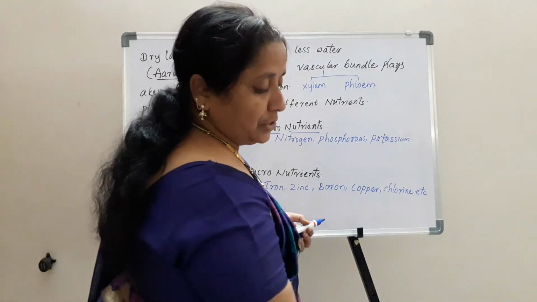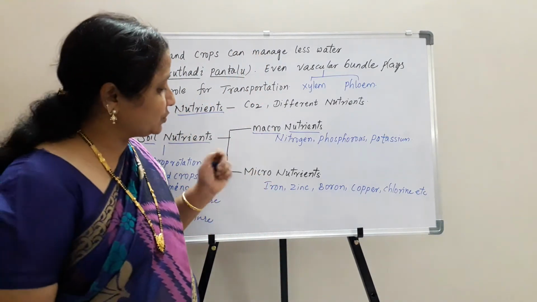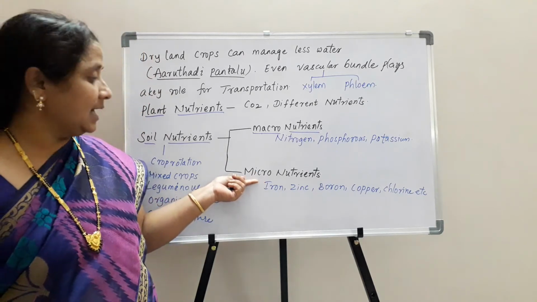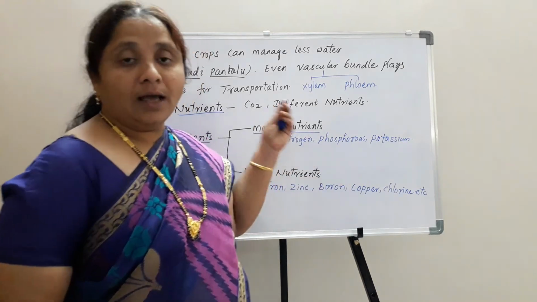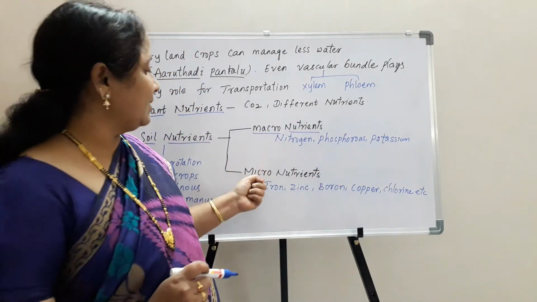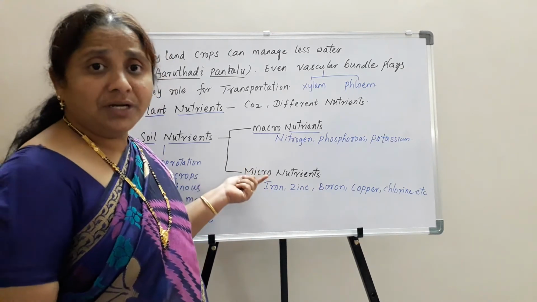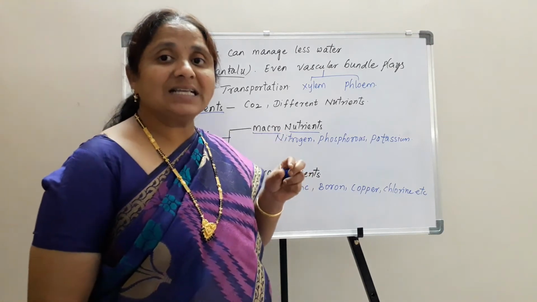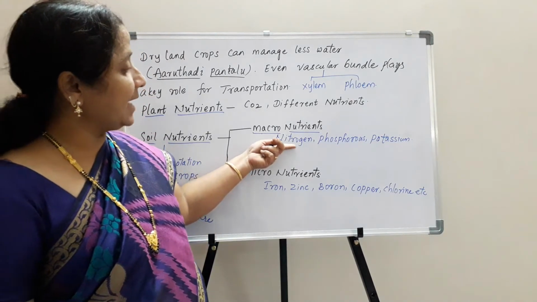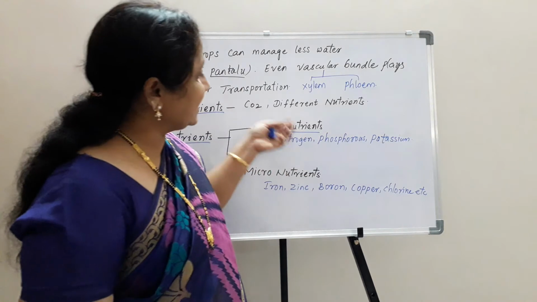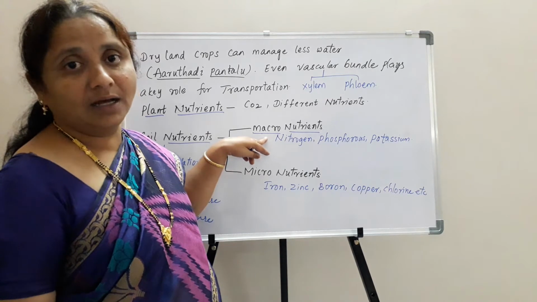Micronutrients are the nutrients which are essential to the plants in very small quantities. The best examples are iron, zinc, boron, copper, chloride, molybdenum, etc. As we have discussed, nitrogen, phosphorus and potassium play a very key role in producing more yield in the crop fields.